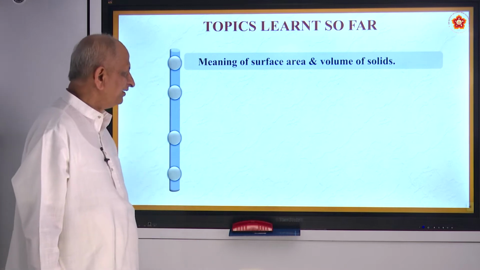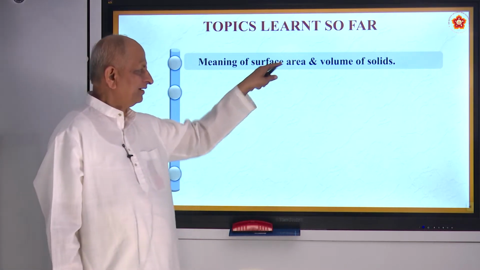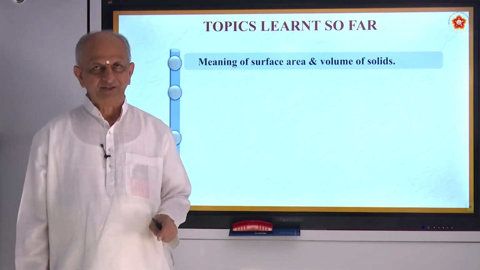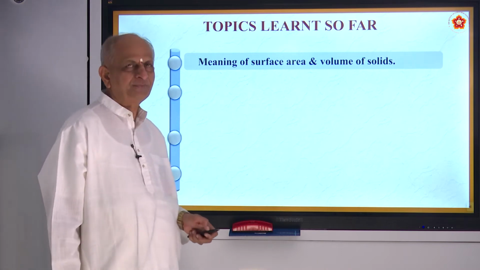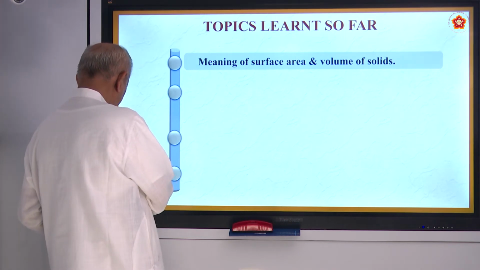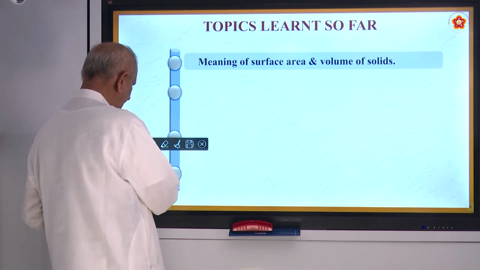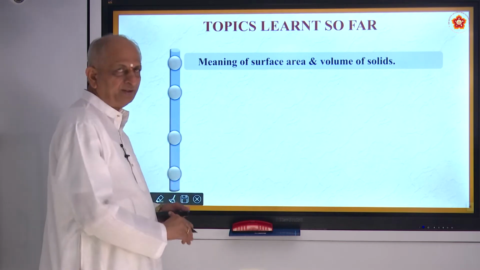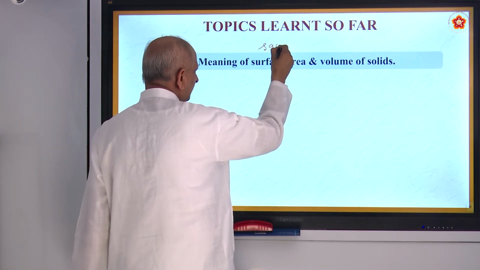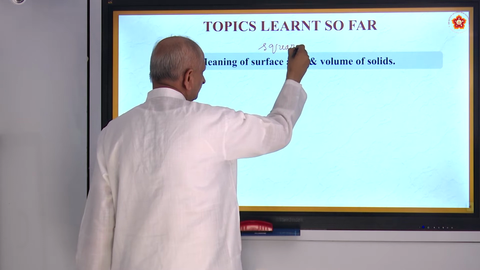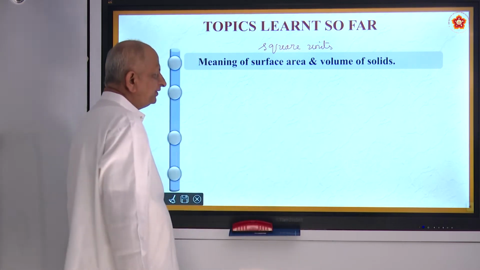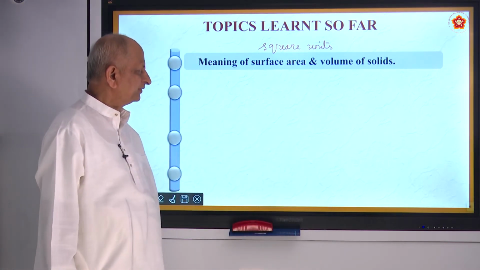And naturally, when you think of a solid, it will have an area. The region covered by the solid is called area. How do you measure it? It is measured in terms of square units. If it is centimeters, you write square centimeter. If it is meter, you write it as square meters. So surface area is measured in square units.